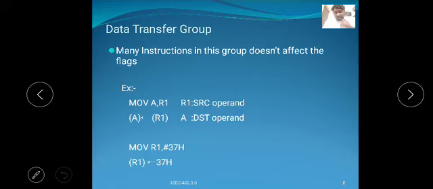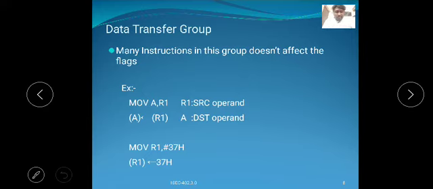The data transfer may be between A and registers, register to internal memory locations, external data, that is immediate data to register or internal memory location, and A to external memory locations.